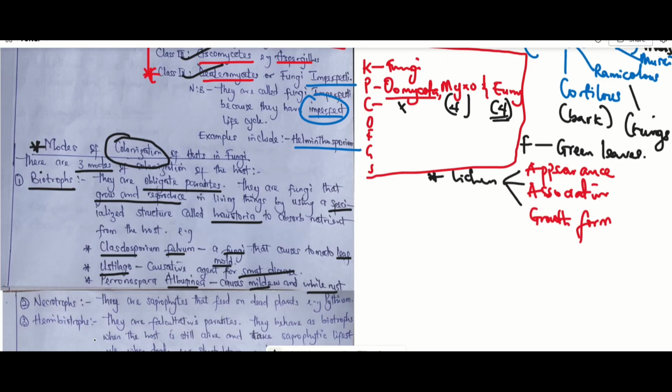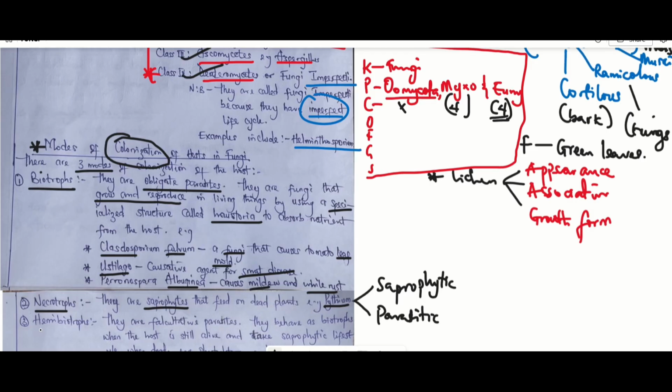Okay, then we have the next one, which is necrotrophs. Necrotrophs are actually saprophytes, which means that they undergo the saprophytic mode of nutrition and feed on dead organic matter. An example is Pythium. But don't forget that Pythium can actually undergo two kinds of nutrition, right? Which is saprophytic, and they are also parasitic.